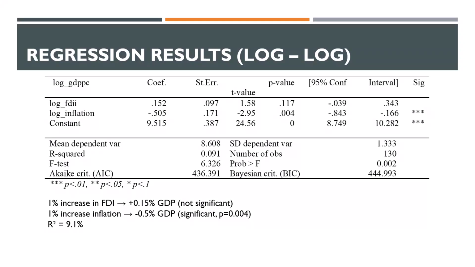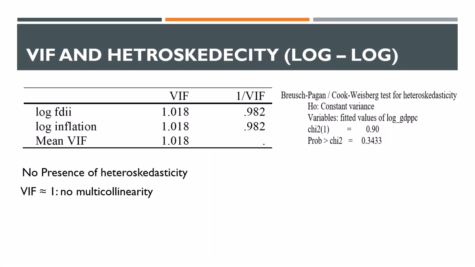And also 1% increase in FDI shows 0.15% increase in GDP, but that is not significant. Its p-value is 0.117. Overall model fitness is 9.1%, which shows that FDI and inflation show the effect on GDP per capita nearly 9.1%. VIF and heteroskedasticity tests show that there is no multicollinearity and there is no skewness, because the logarithmic model normally distributes the whole variables.